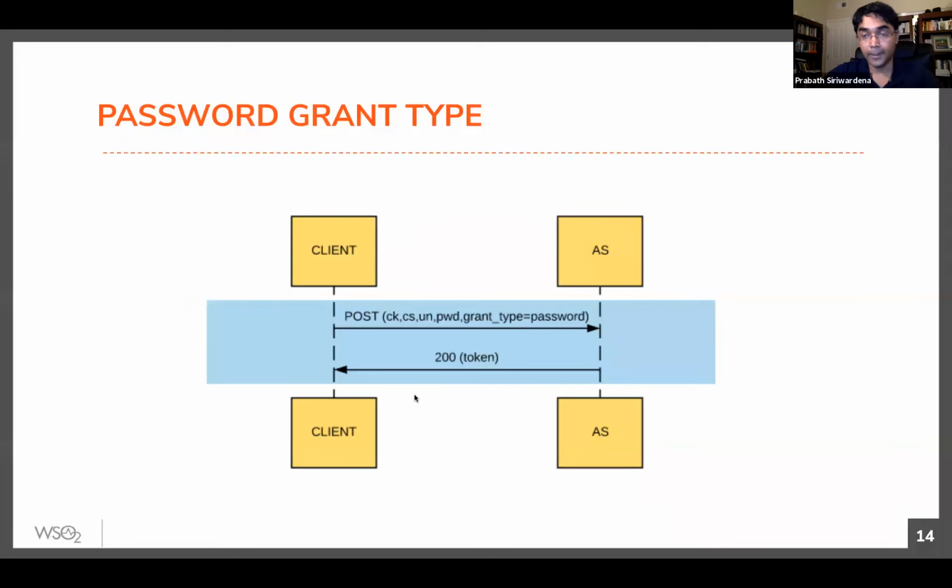Couple of things. We didn't talk about refresh tokens under other grant types. So in authorization code grant type, you will get a refresh token. But in implicit grant type, you won't get a refresh token, right? In password grant type, you will get a refresh token.